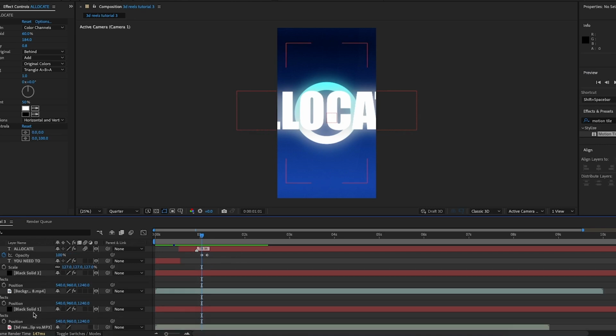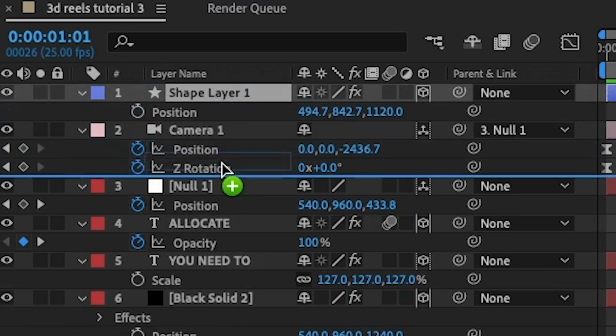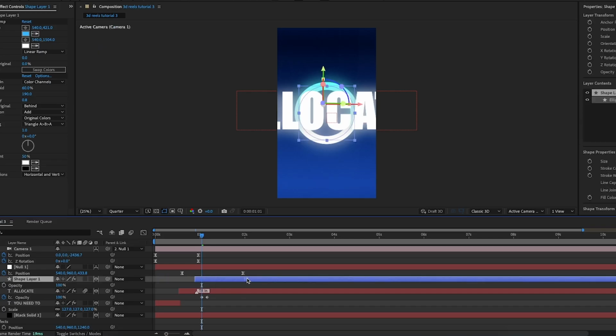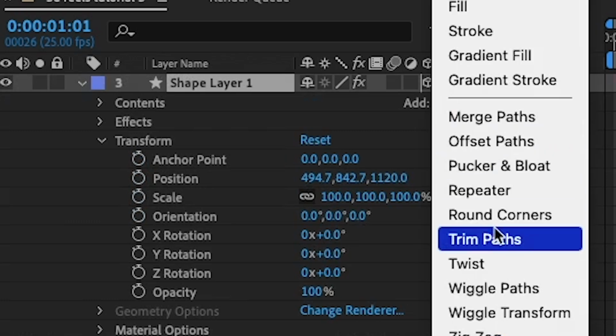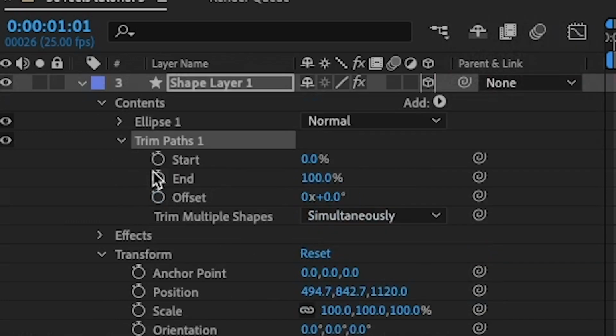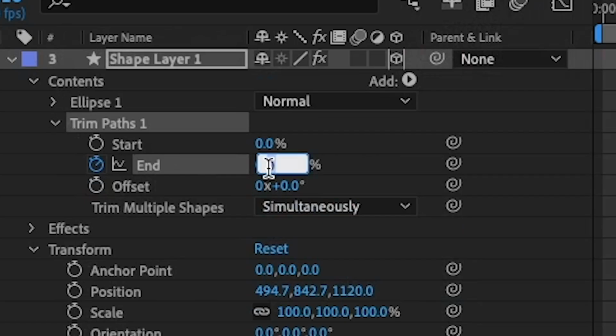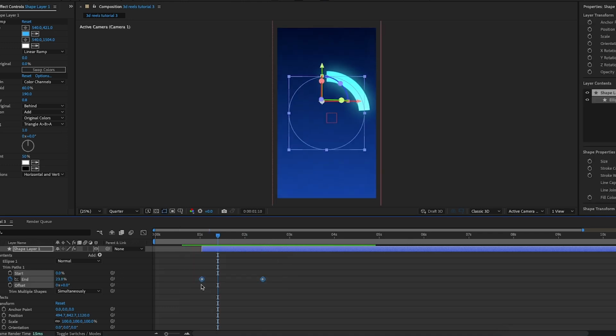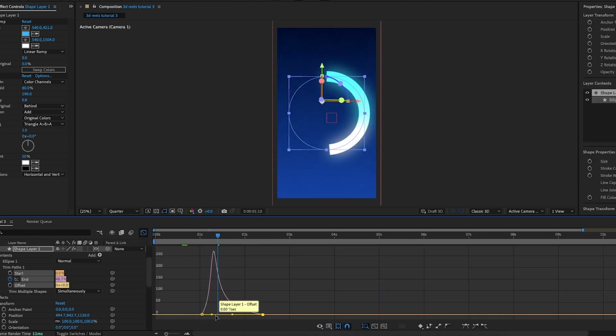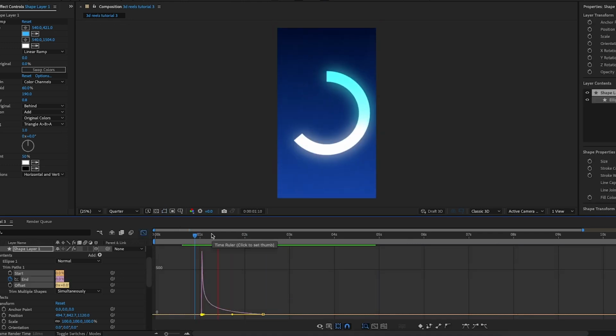I'm also going to drop this shape layer 1 or circle below the null. And I'm going to make it start around 1 second in, just as the allocate text starts to fade away. I'm then going to open up this arrow and add trim paths. Then I'll open up trim paths and keyframe the end amount at 0% around a second in. Then I'm going to go forward by a second or 2 and increase the end to 90%. I'm going to highlight these 2 keyframes, press F9, and go into the graph editor to create a steep peak right at the start, like so.